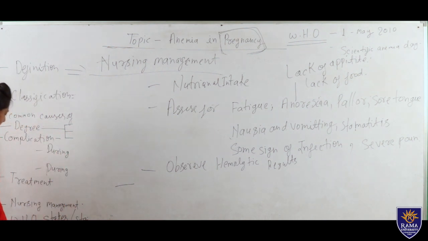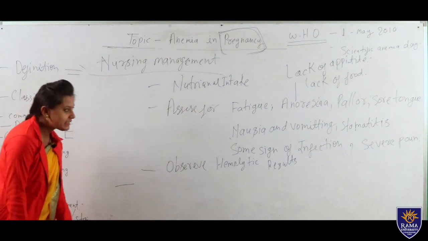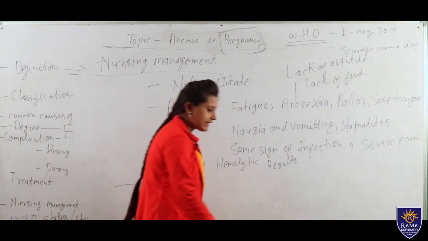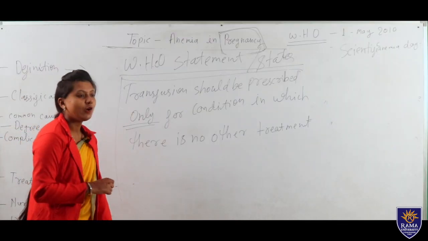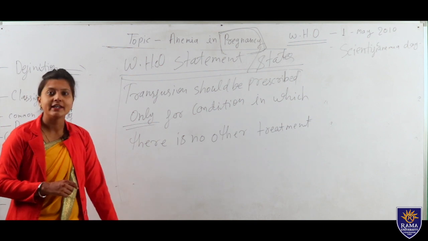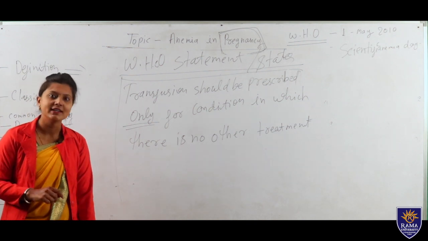Next, last is the WHO statement. What does WHO say? Transfusion should be prescribed only for conditions in which there is no other treatment.